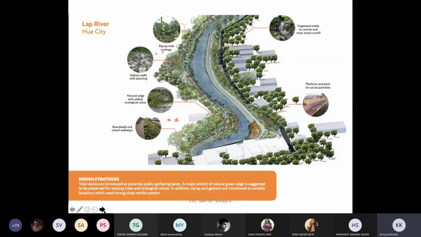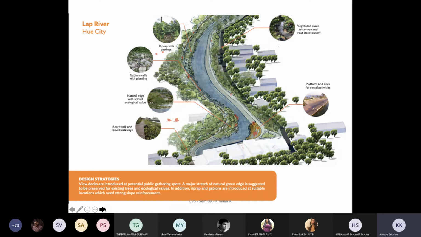It doesn't act like a buffer in an environmentally sensitive sense, but that is their way of negotiating with the land, because we look at land as capital rather than looking at water as capital, and then looking at how we overcome, over a period of time, these kinds of challenges and constraints the urban cities are facing. So here they have given the riparian edge, which is nothing but a natural vegetation edge.